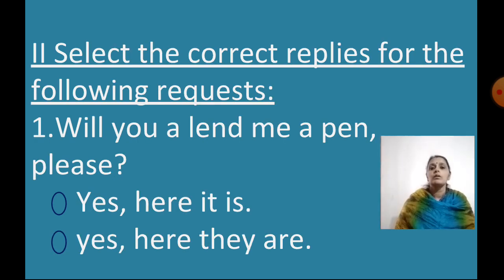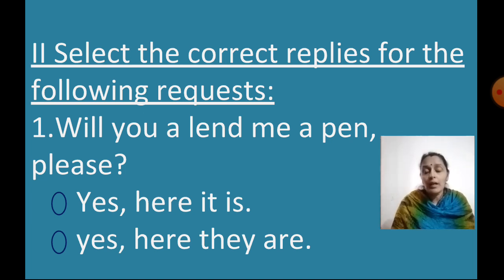Now we have to select the correct replies for the following requests. When somebody is requesting you for something, what is the answer that you will give? When somebody is asking you, will you give me your book please? What do you say? Yes, here it is. Take it, right? So now let's see what answer we are going to give to these questions.